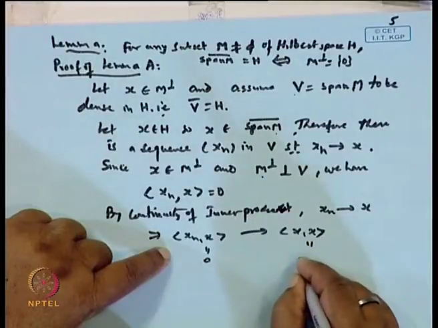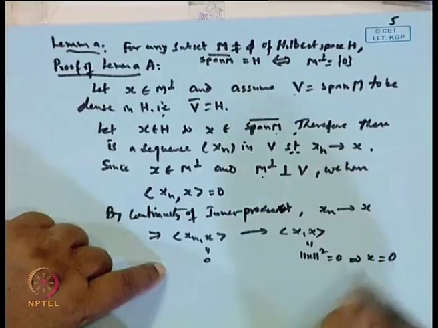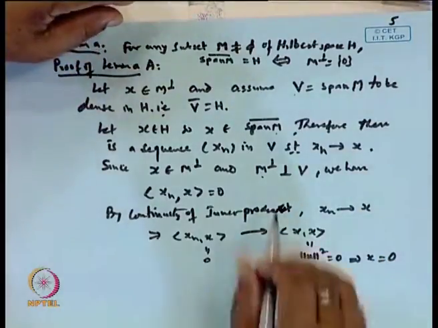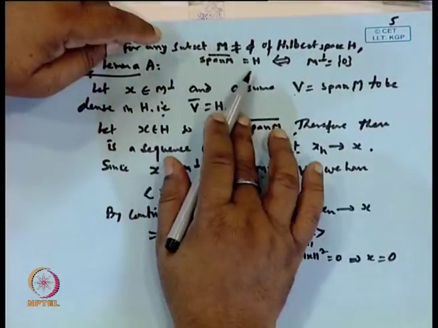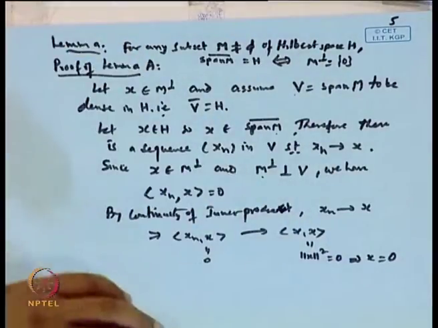So the norm of x squared should be 0, hence x is 0. So one way it is clear that if x is an element of M perpendicular and the span of M is dense in H, then x must be 0. This completes one side.